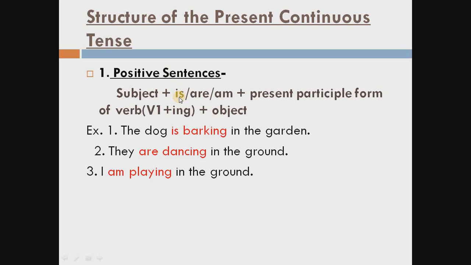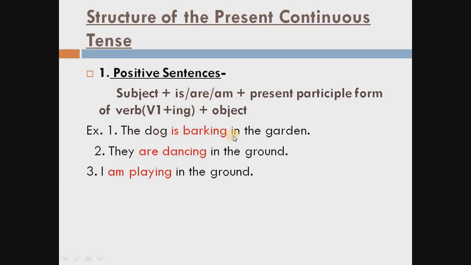Singular means he, she, it or any person name. Are for the plural. We consider plural they, you or any plural word, and am with the I. Then ing, then object.